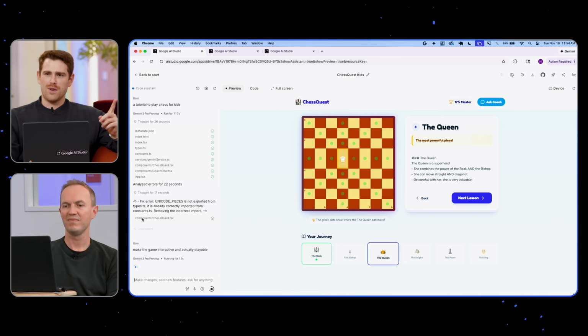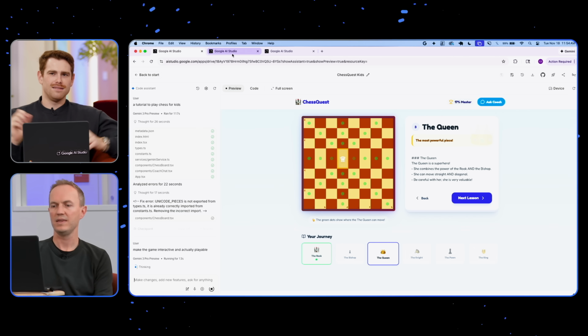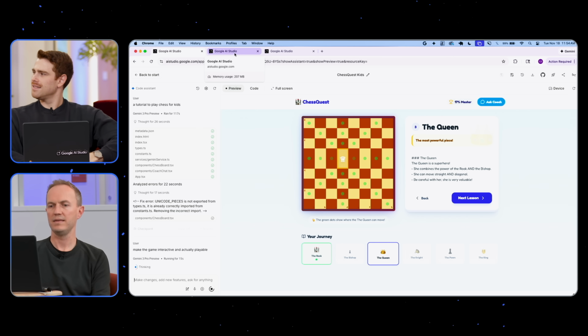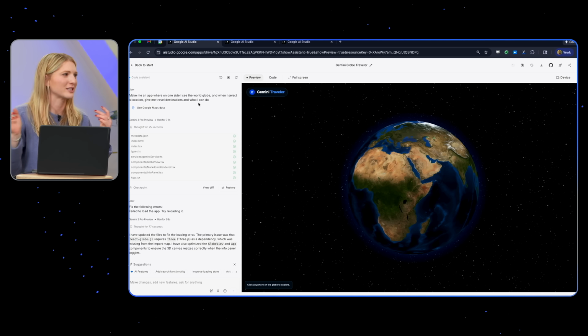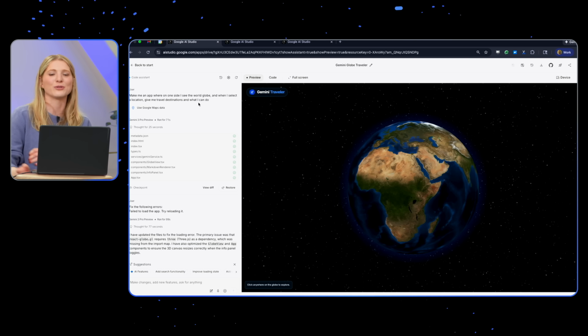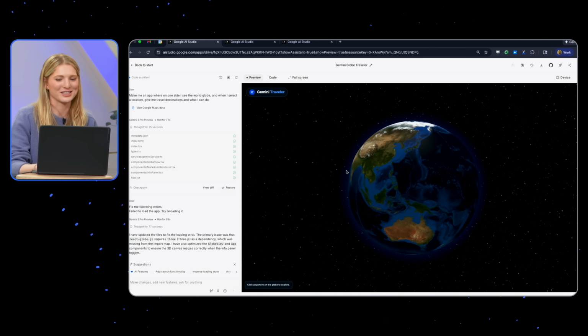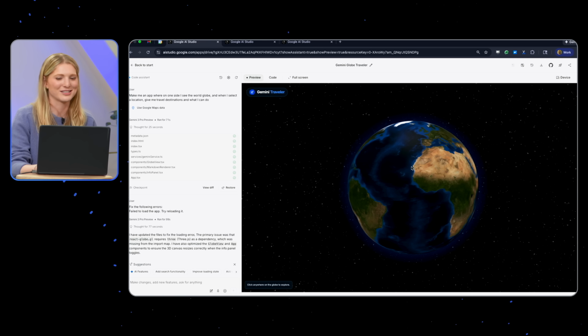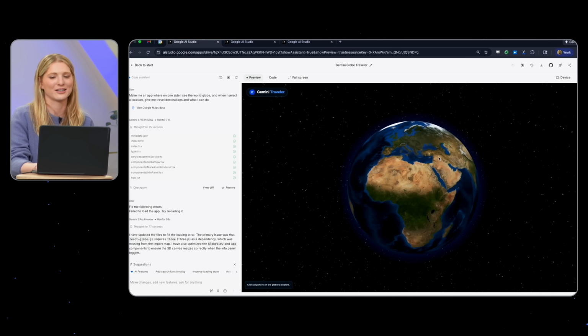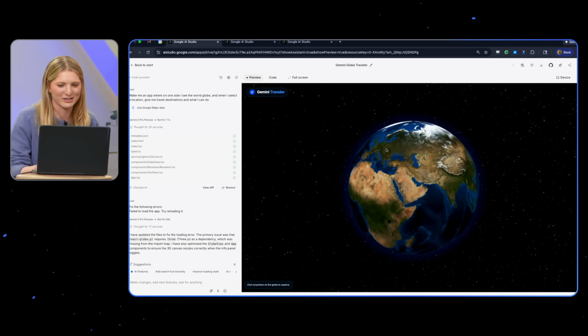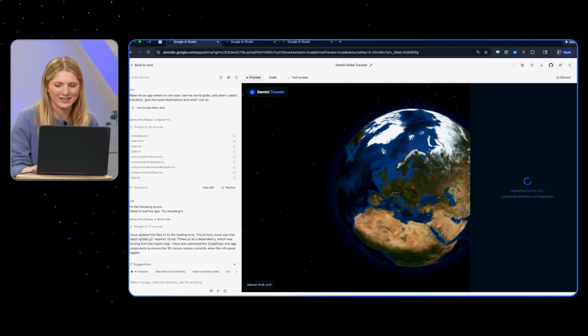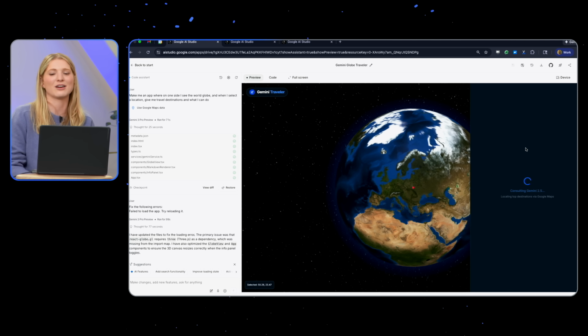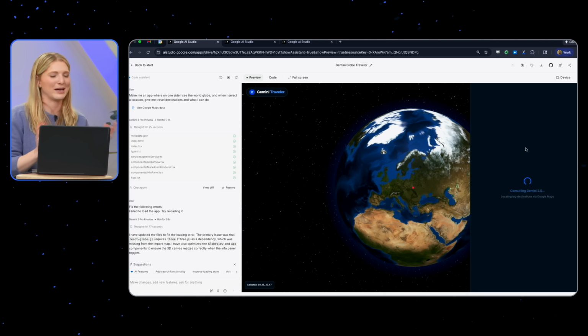Kat, Amaar, does either of you have something while Clement keeps cooking? Clement set me up perfectly for this one, which is this cool globe example that I've been playing around with as a classic one-shot example. In this case, it hit an error, the agent auto-fixed it, and now it's back up and running. So one, it's so cool to see the globe that Gemini 3 creates out of the box. And two, I added the Maps grounding functionality. So in theory, if I click here, I can get tips on the area I'm visiting from Maps grounding.